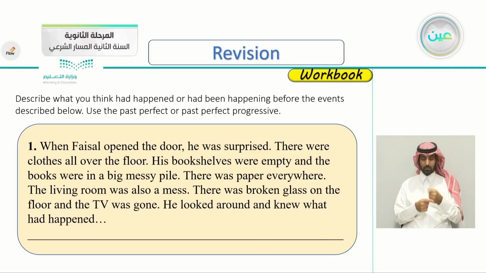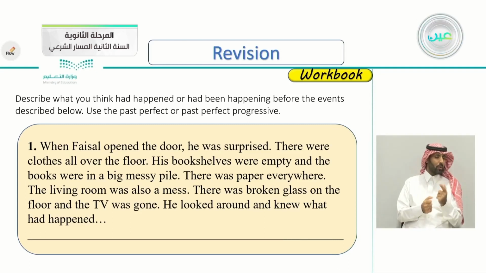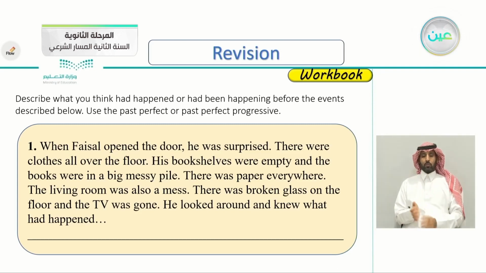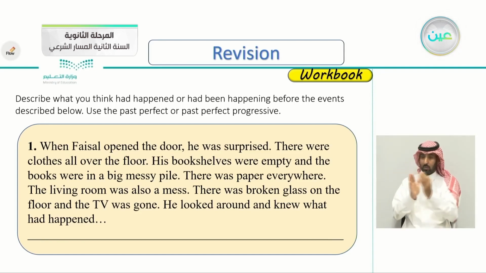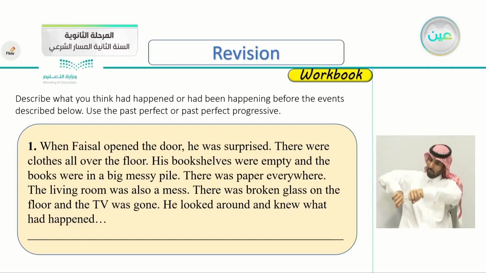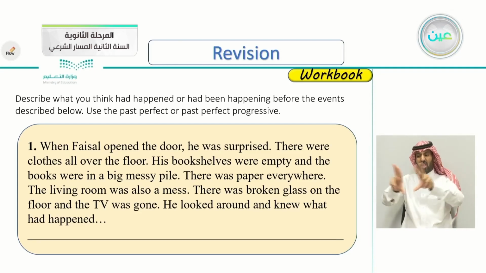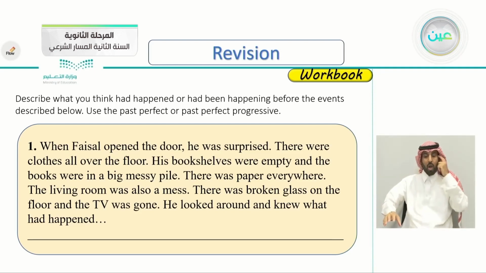So we have an event here. I want you to describe what you think happened here. Let's read the first event together. Number one, when Faisal opened the door, he was surprised. There were clothes all over the floor. His bookshelves were empty and the books were in a big messy pile. There was paper everywhere. The living room was also a mess. There was broken glass on the floor and the TV was gone. He looked around and knew what had happened.